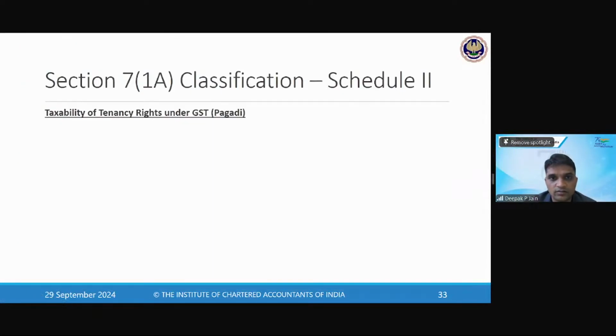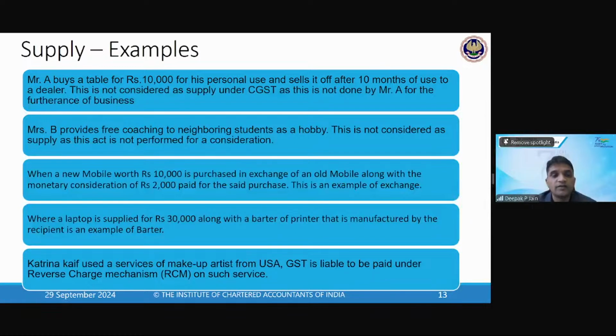Second schedule. Now we know what is second, but sir, in the first example, it is not supply, but we still pay GST on purchasing it. First example, it's not a supply. Why is it not a supply? When you are selling it, it is not a supply, but when you bought it, it is definitely a supply.